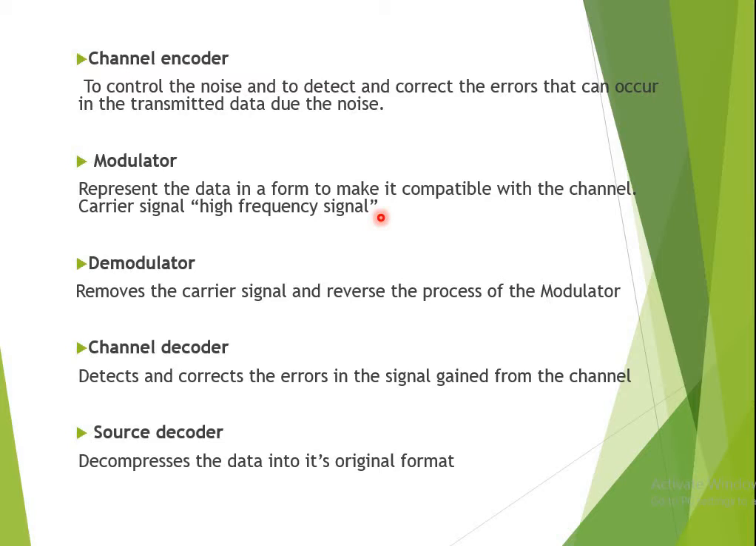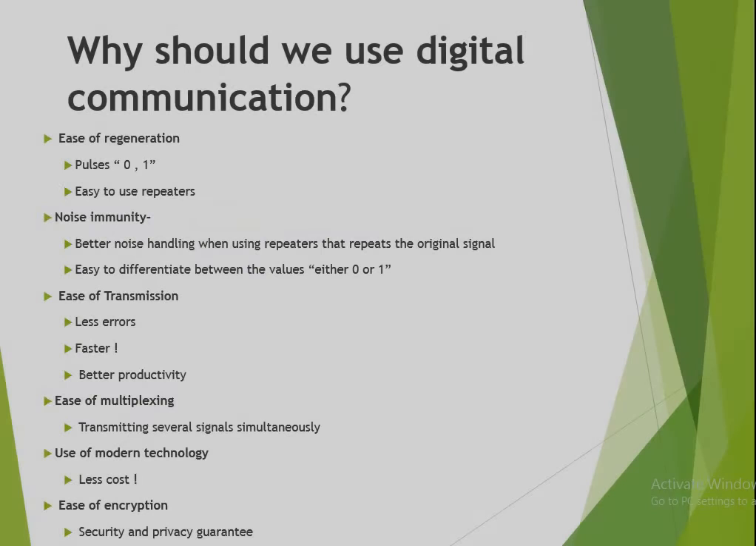Now after the modulator, the signal is passed through the channel, and channels are of two types, either wired or wireless medium. Now at the receiver end, the first block is a demodulator. It removes the carrier signal and reverses the process of the modulator. After that, the next block is your channel decoder. It detects and corrects the errors in the signal gained from the channel. And finally we have a source decoder. It decompresses the data into its original format. So this is the job of a source decoder.